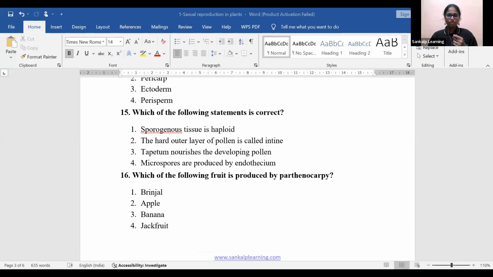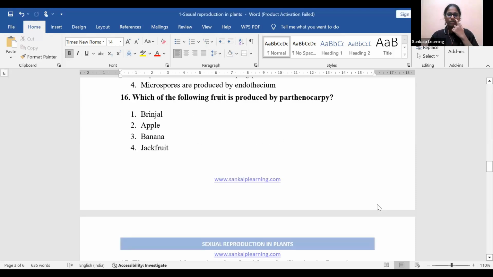M. Lakshmi, Priyanka, Redmi 9, Oppo. Most of them, Gautam C, answered it. So option number 3, that is tapetum nourishes the developing pollen. That is the right answer. Option 3 is the right answer. 16th question. Which of the following fruits is produced by parthenocarpy?